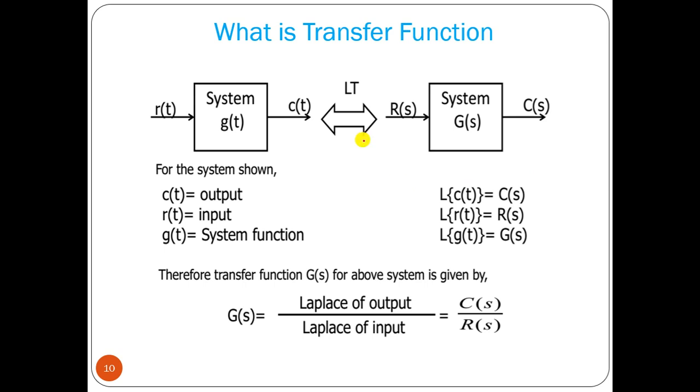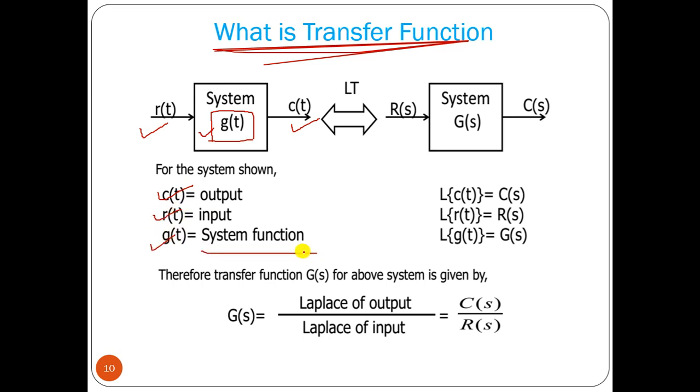Now let us see what a transfer function is. Say we have a system whose function is g(t). We are applying input r(t), and the output is c(t). So c(t) is the output, r(t) is the input, g(t) is the system function. We have to perform the Laplace transform.